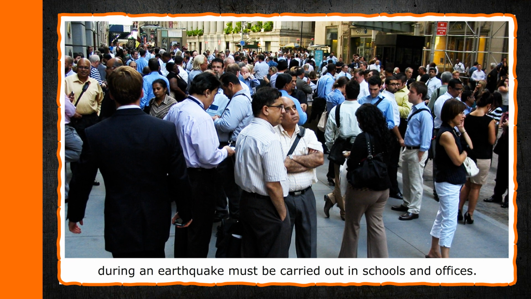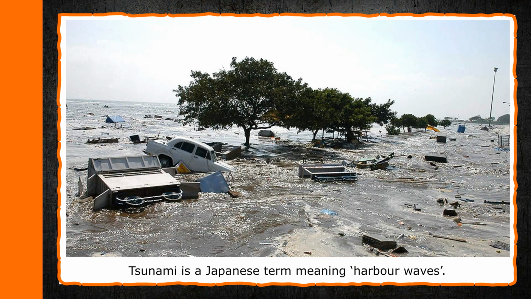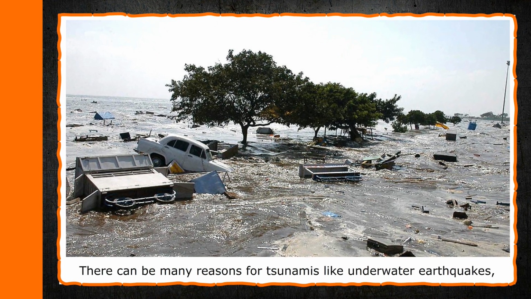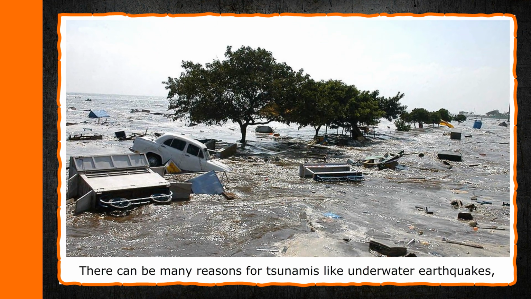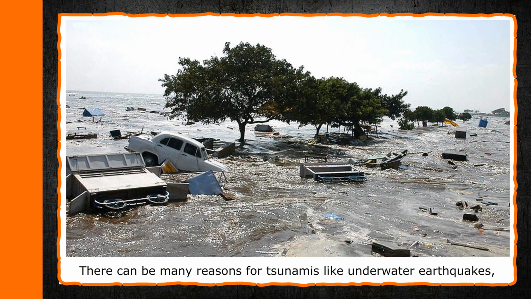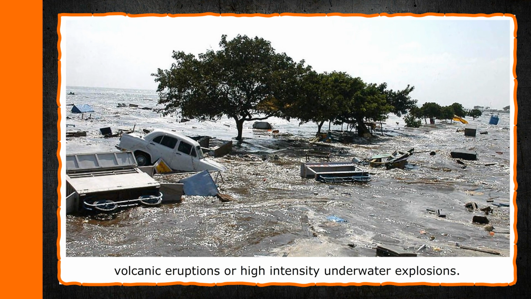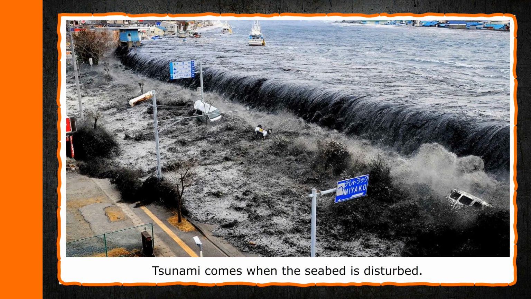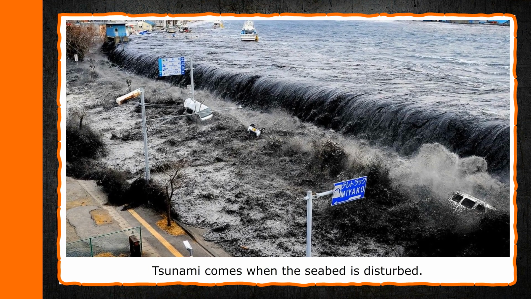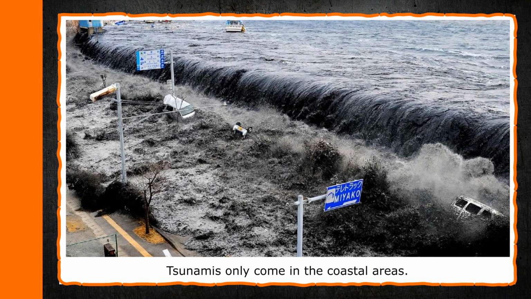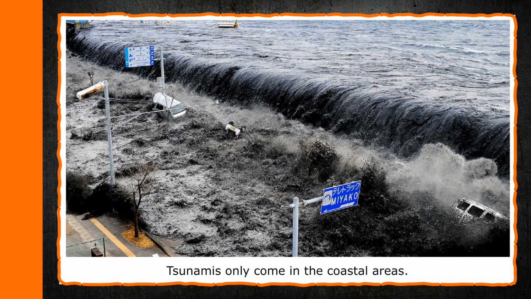Tsunami. Tsunami is a Japanese term meaning harbor waves. There can be many reasons for tsunamis like underwater earthquakes, volcanic eruptions, or high-intensity underwater explosions. Tsunami comes when the seabed is disturbed. It displaces large amounts of water. Tsunamis only come in the coastal areas.